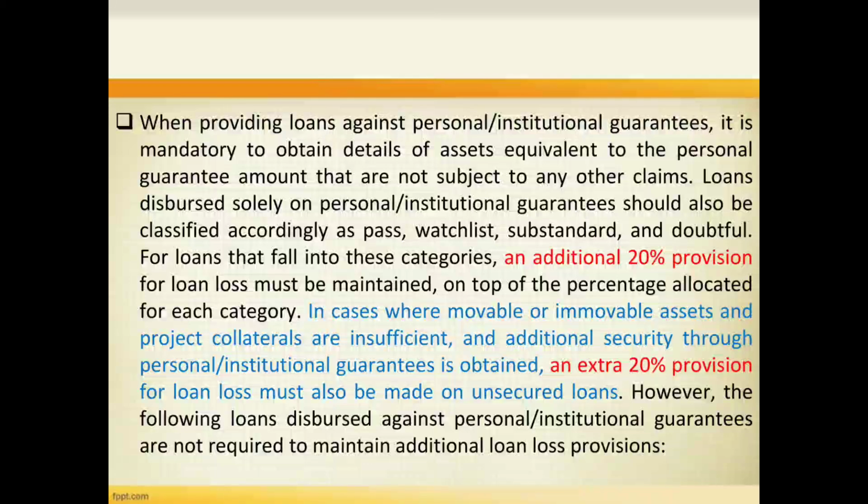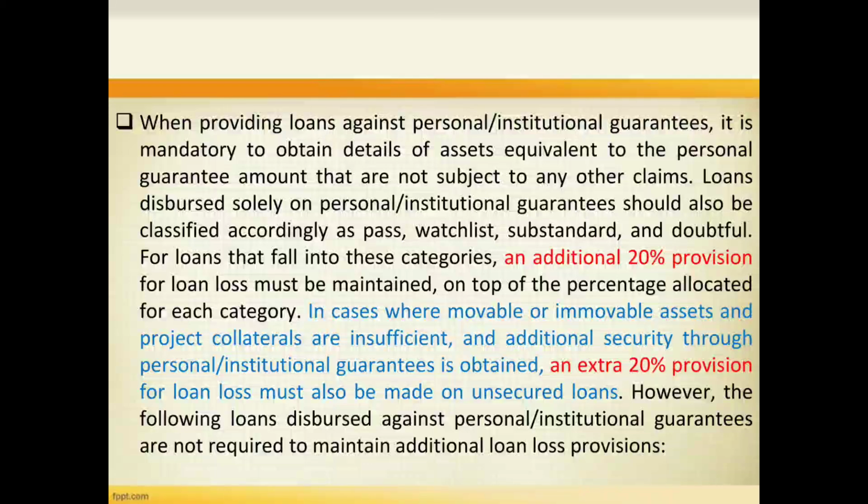In cases where movable or immovable assets and project collaterals are insufficient, and additional security through personal or institutional guarantees is obtained, an extra 20% provision for loan loss must also be made on the unsecured loan. However, the following loans disbursed against personal or institutional guarantees are not required to maintain the additional loan loss provision.